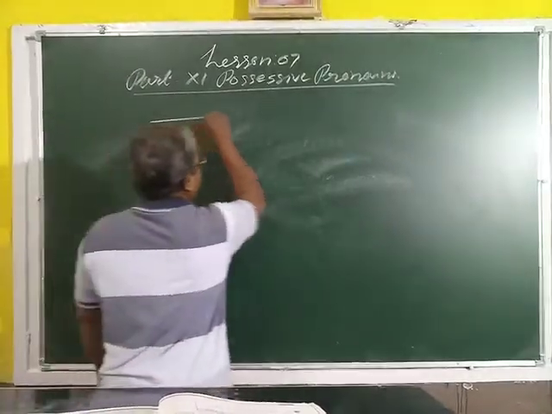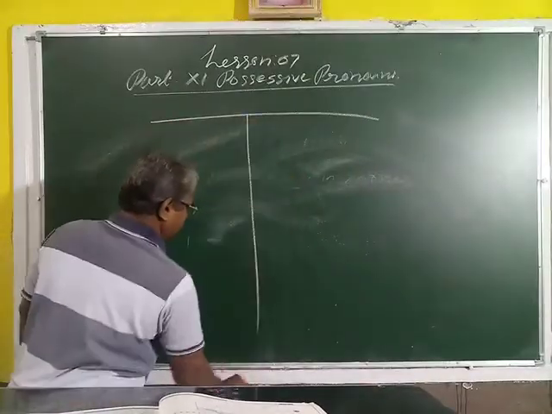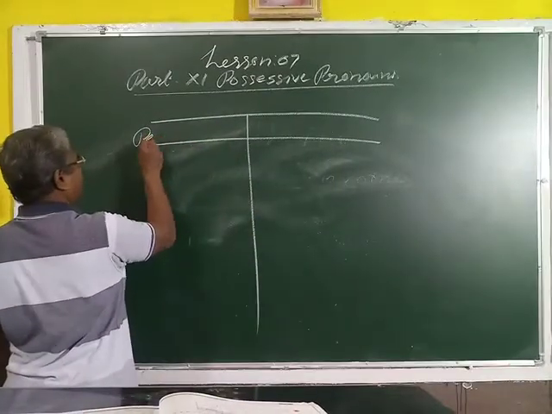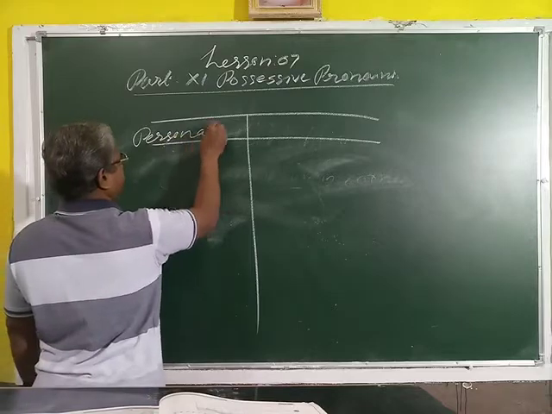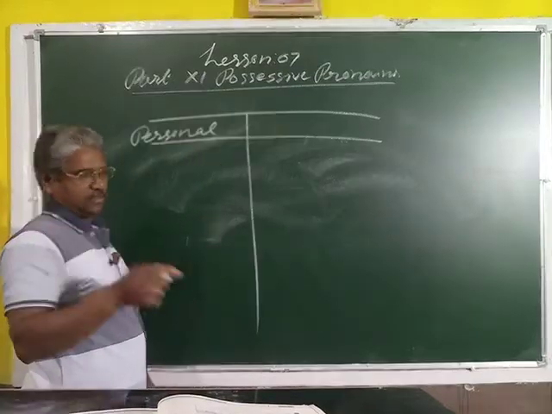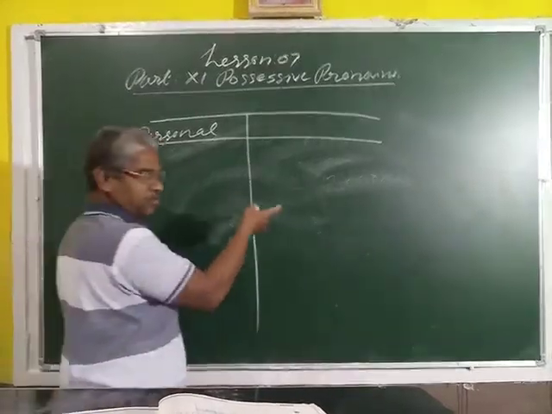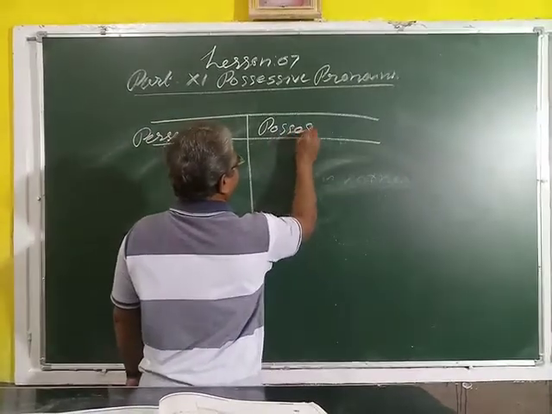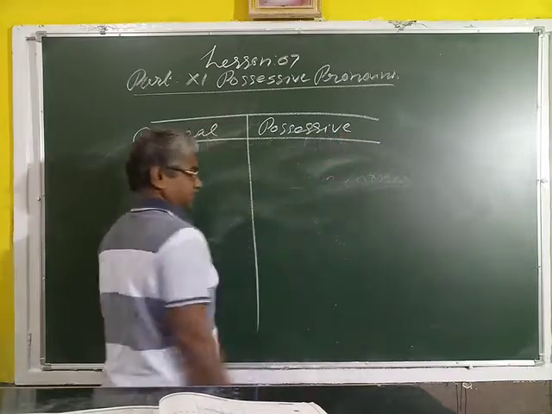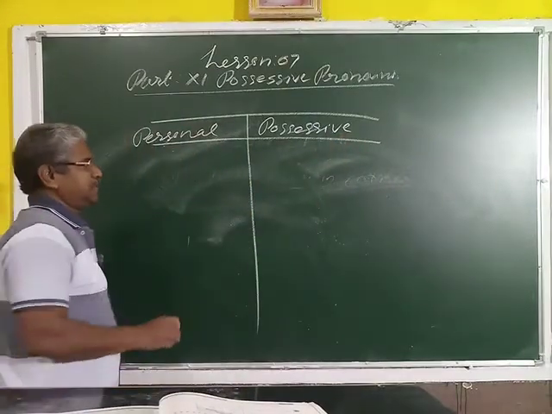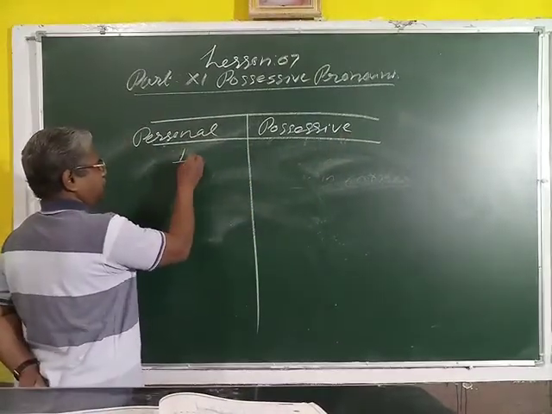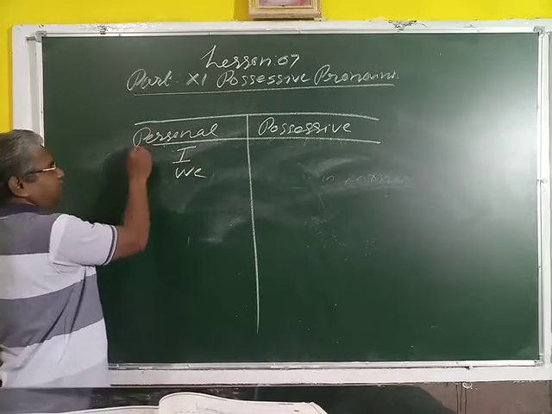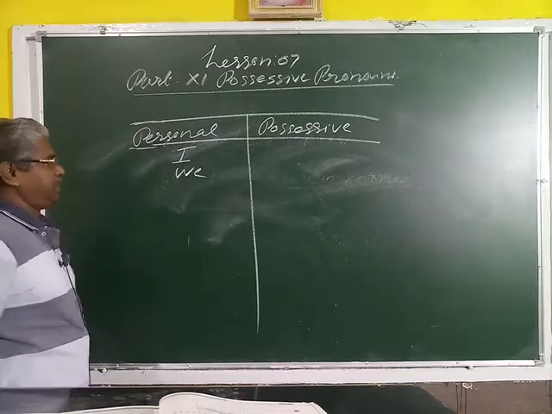We can draw two boxes. Here are the personal pronouns. And in the next box, we will write the possessive pronouns. Here is the possessive. Then first person: I, we. They are known as the first person.